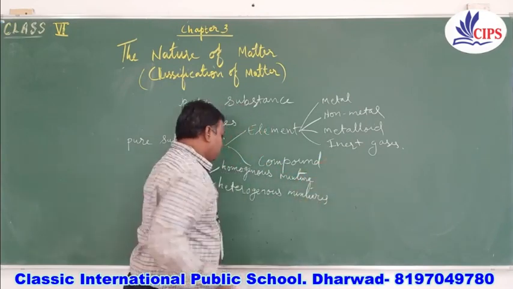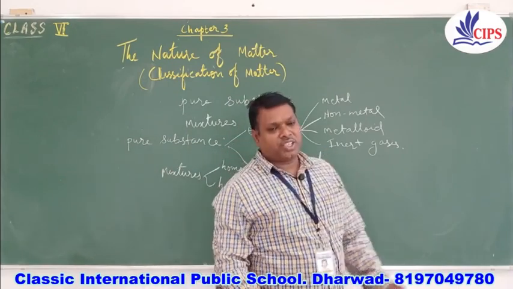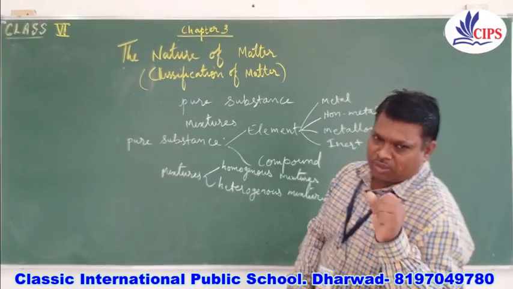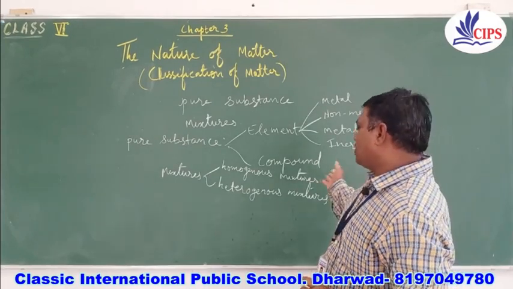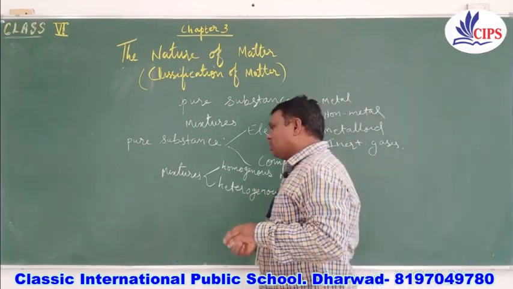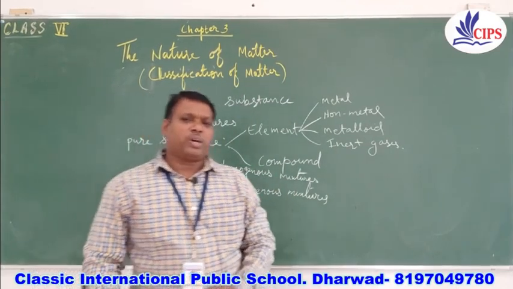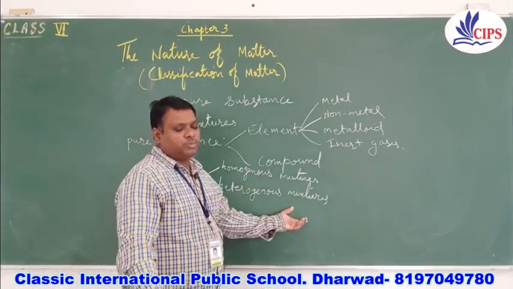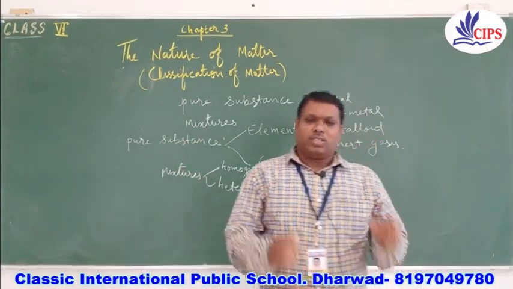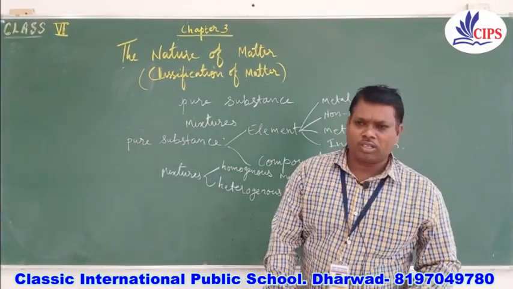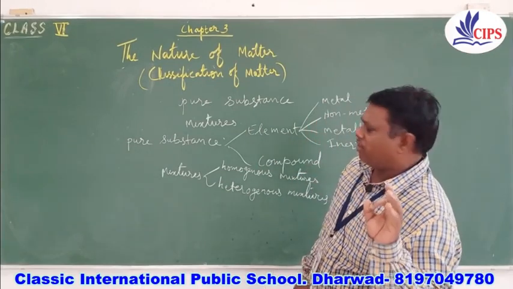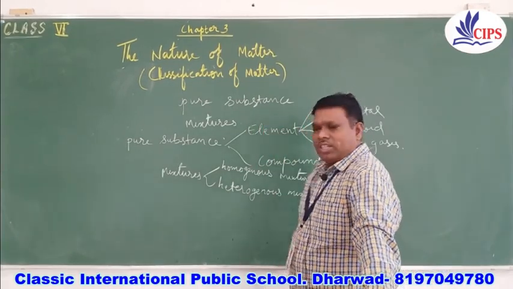If you look into the definitions of these mixtures, a homogeneous mixture is a type of mixture where the distribution of the constituents is uniform, that is, they are available throughout the content of the solution, whereas in a heterogeneous mixture, the composition of the constituent particles may not be the same throughout the mixture. That's why it is called a heterogeneous mixture. For example, take the element sulfur. An element is made up of only one type of element, that is sulfur, which is yellowish.